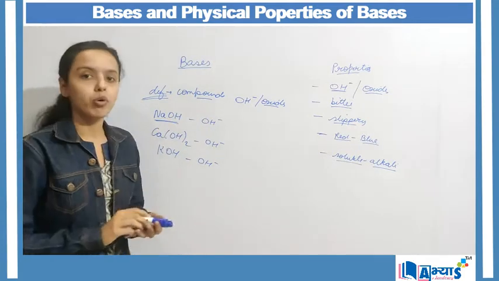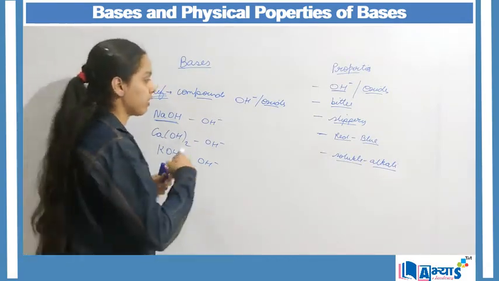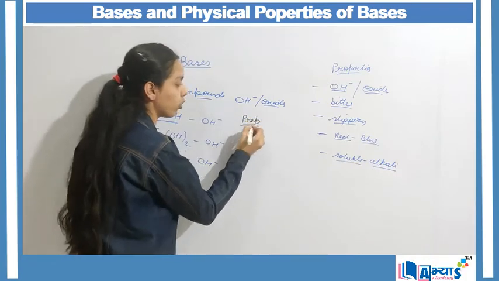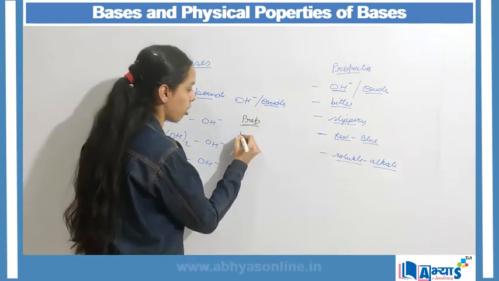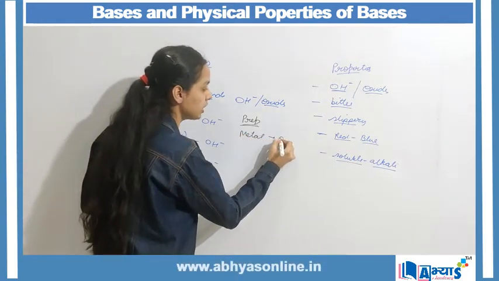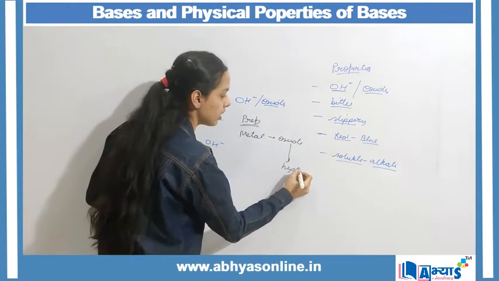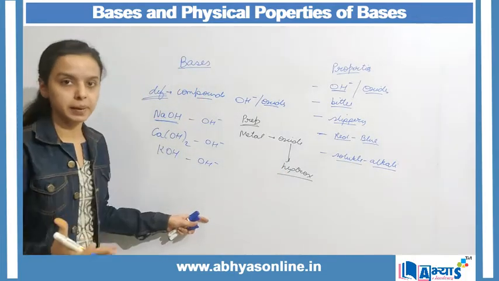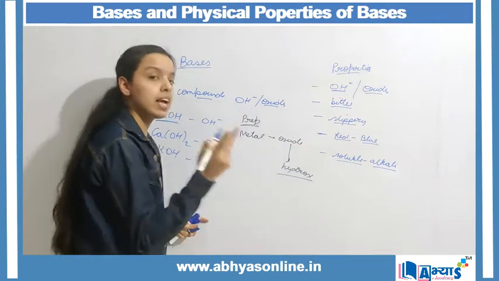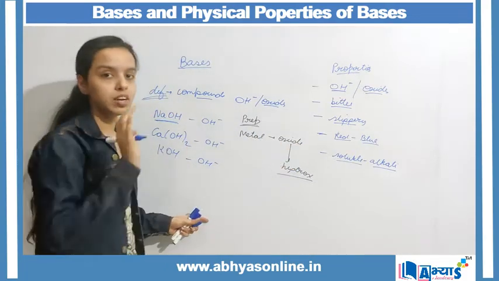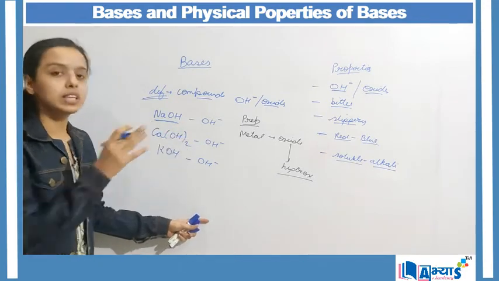Now the most important point in today's video is the preparation of bases. When we want to prepare bases in the laboratory, we must know that first we have to make the oxide. From the metal, we will first obtain the oxide, and from that oxide we will obtain the hydroxide, which is actually the base. So the first step is from the metal to the oxide. The second step is from the oxide to the hydroxide. Let us prepare sodium hydroxide using these two steps.